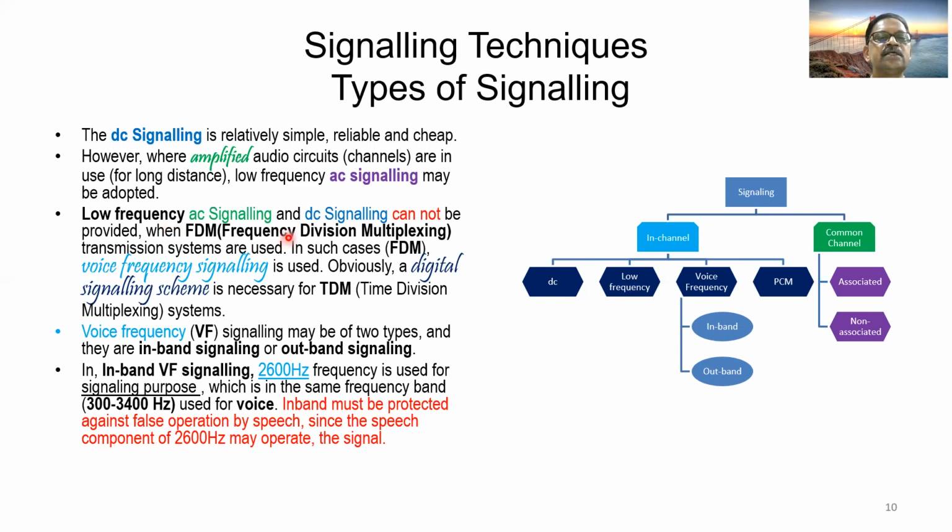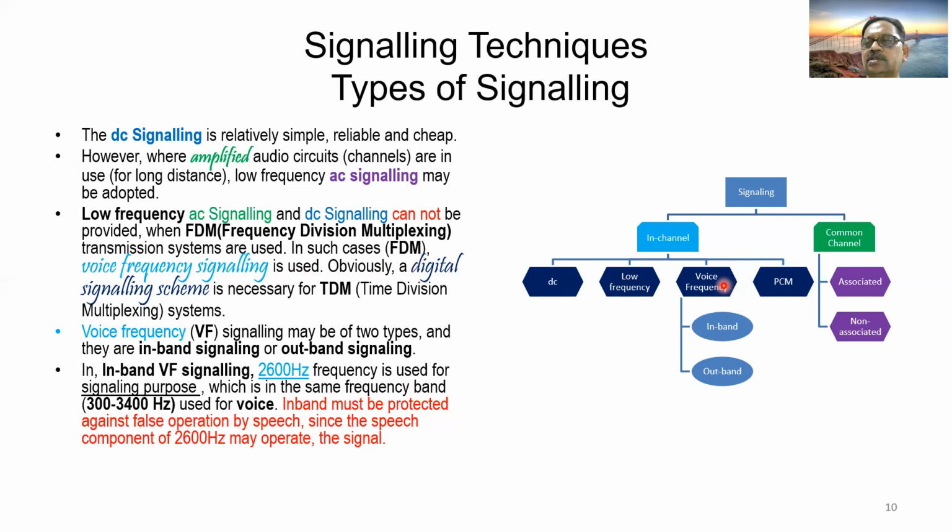Low frequency AC signaling and DC signaling cannot be provided when frequency division multiplex transmission systems are used. In case you are using FDM systems in analog communication, you cannot use either low frequency AC signaling or DC signaling. In such cases, that is in case of frequency division multiplex analog systems, voice frequency signaling is used. You have to go for voice frequency signaling.